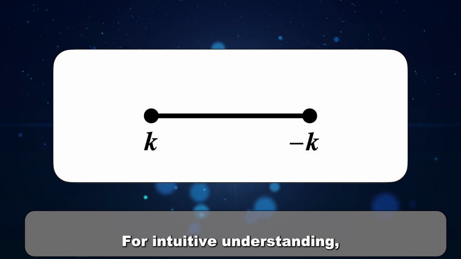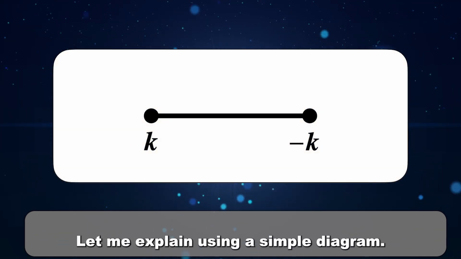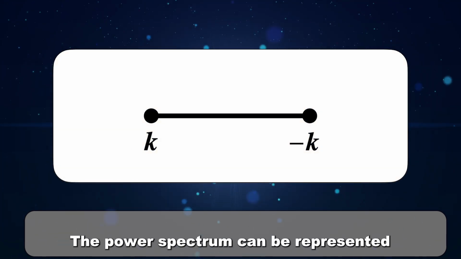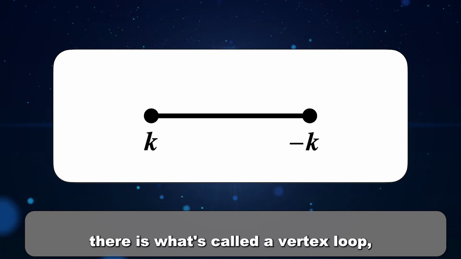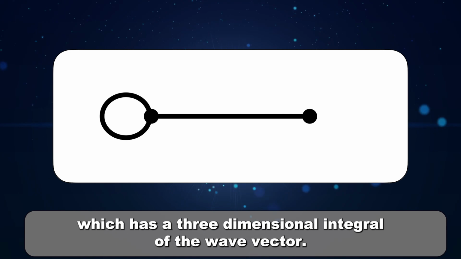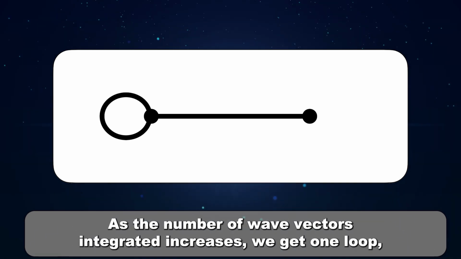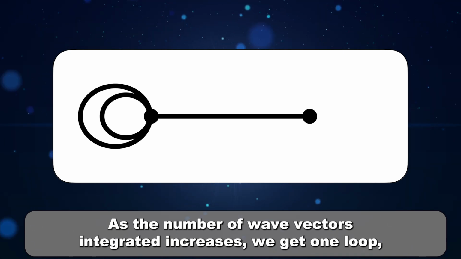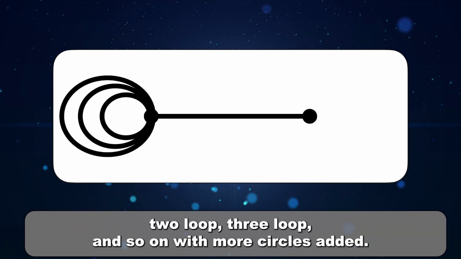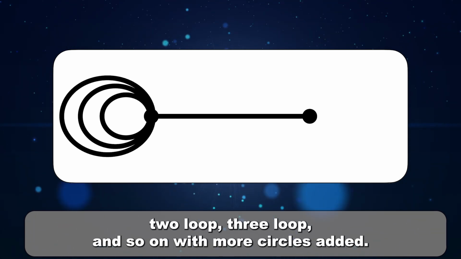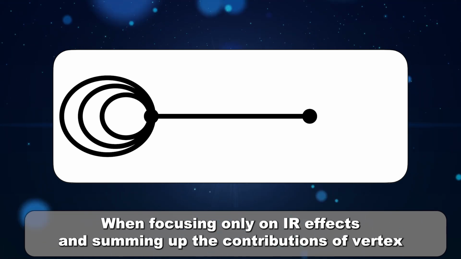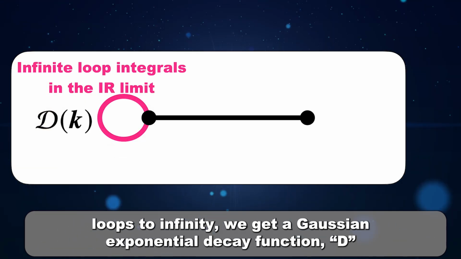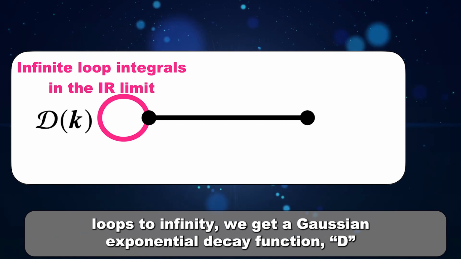For intuitive understanding, let me explain using a simple diagram. The power spectrum can be represented by a line connecting two different points. At each point, there is what's called a vertex loop, which has a three-dimensional integral of the wave vector. As the number of wave vectors integrated increases, we get one loop, two loop, three loop, and so on, with more circles added. When focusing only on IR effects and summing up the contributions of vertex loops to infinity, we get a Gaussian exponential decay function, D.